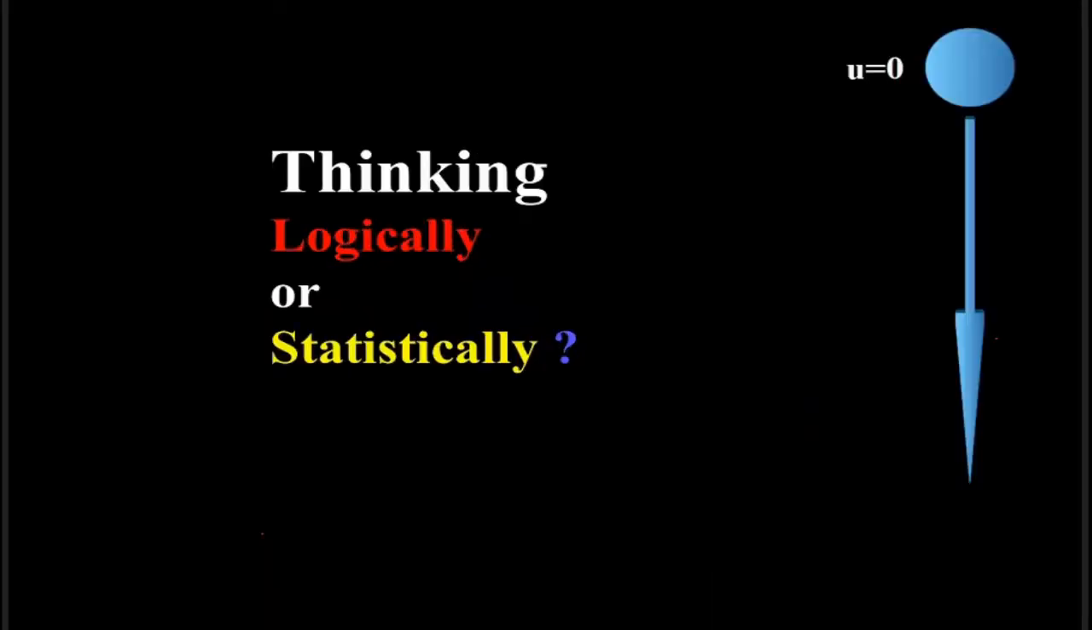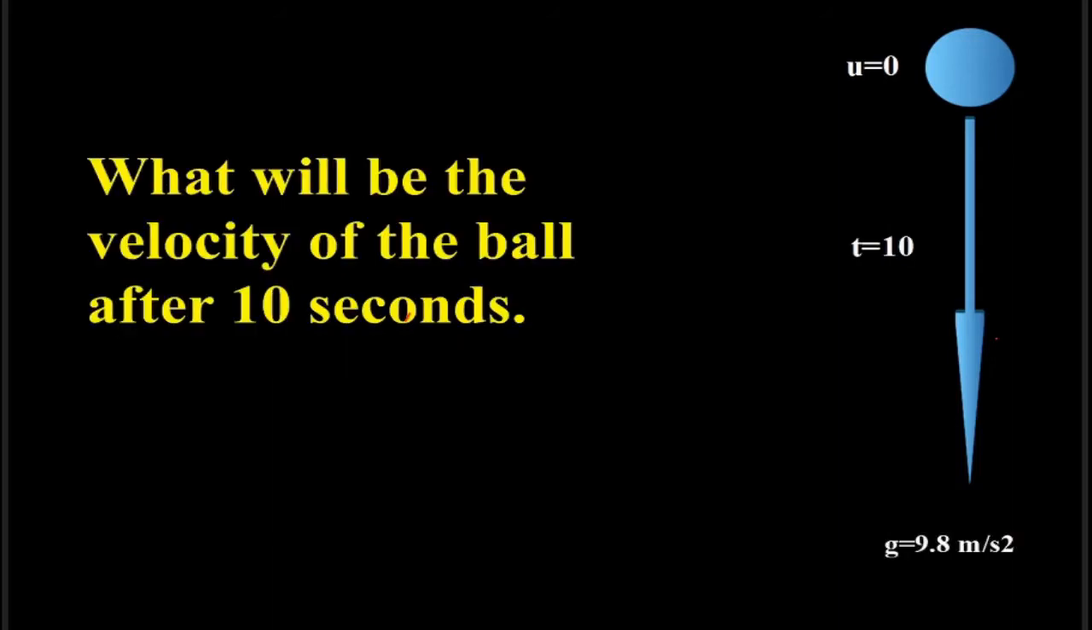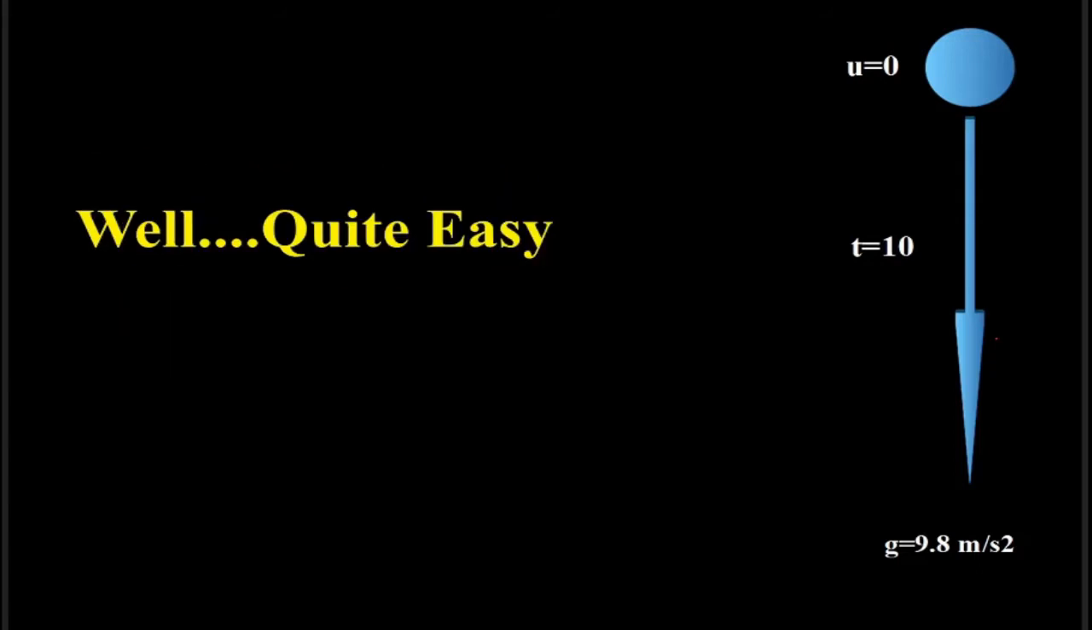Suppose you are dropping a ball under gravity with zero initial velocity. What will be the velocity of the ball after 10 seconds? It is quite easy to calculate using the following equation of motion.